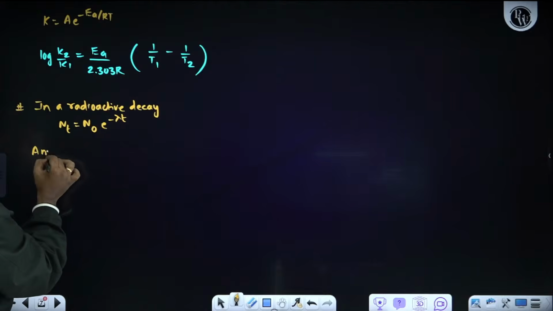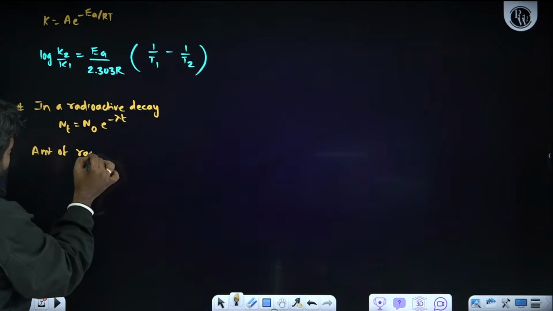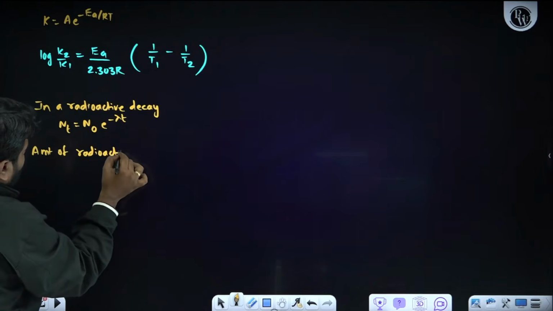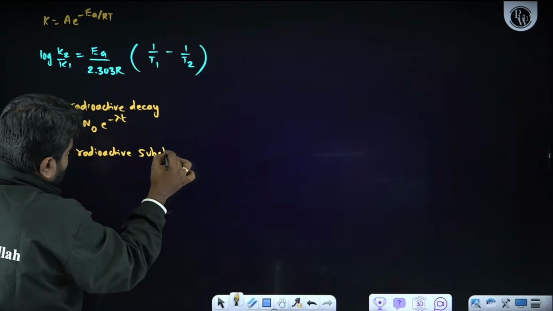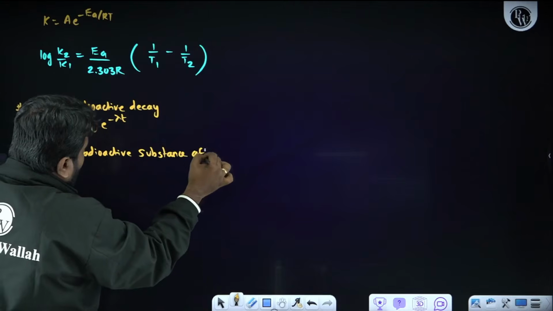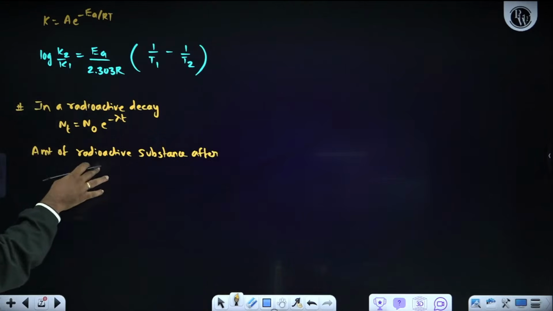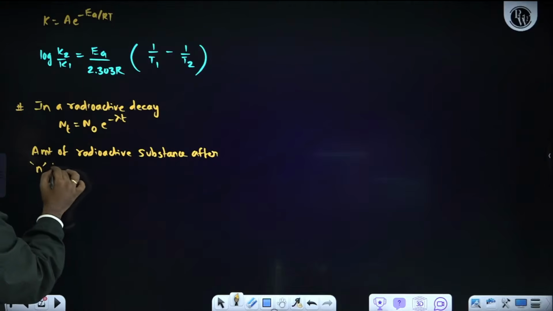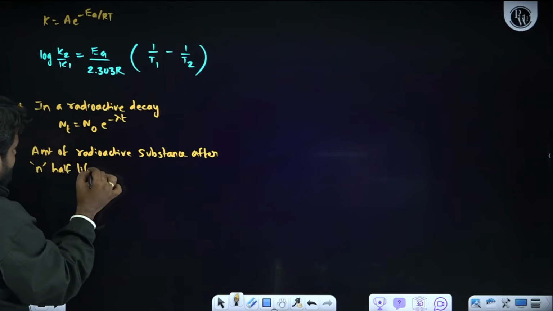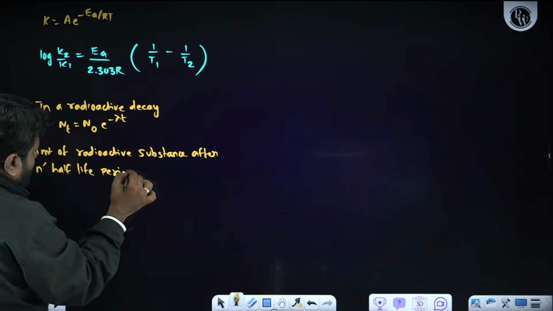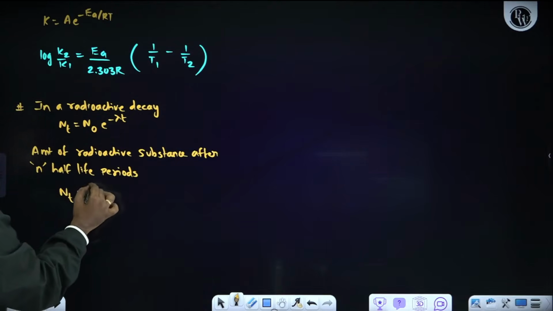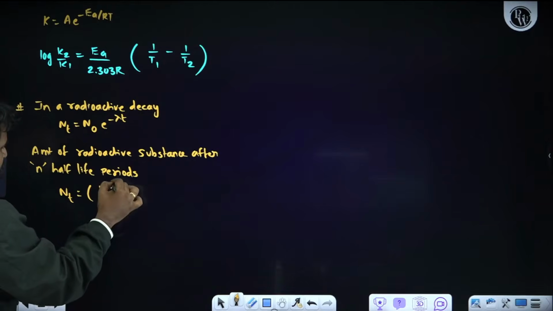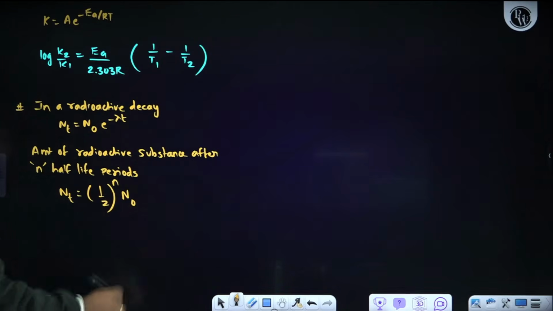Now, just have an idea, for that purpose I'm writing: the amount of radioactive substance after n half-life periods. How to calculate? Very simple. Nt = (1/2)^n × N0. So this is a very, very important expression.